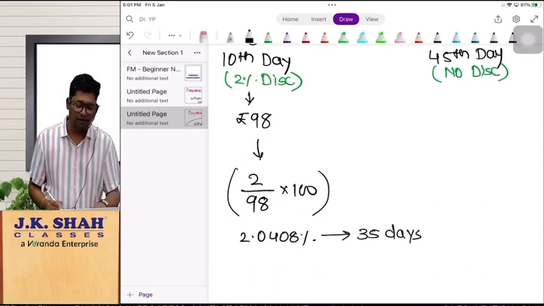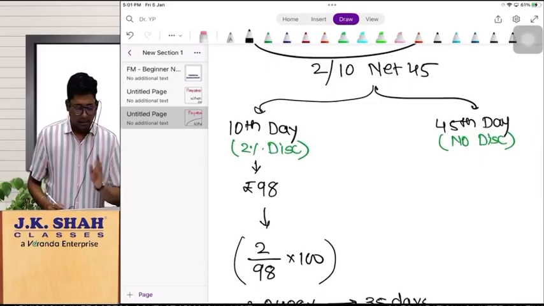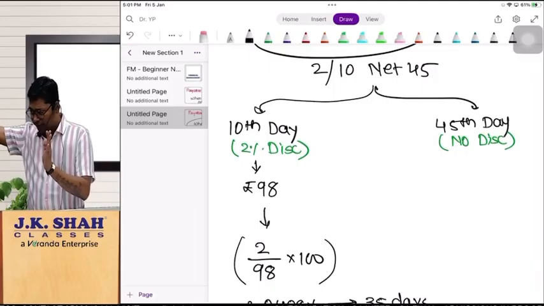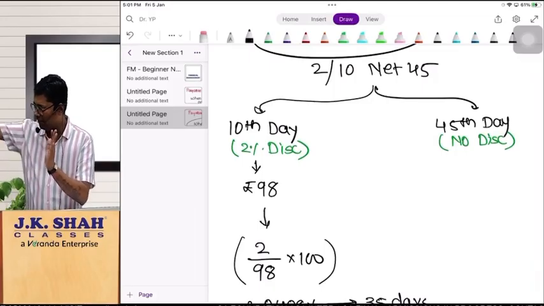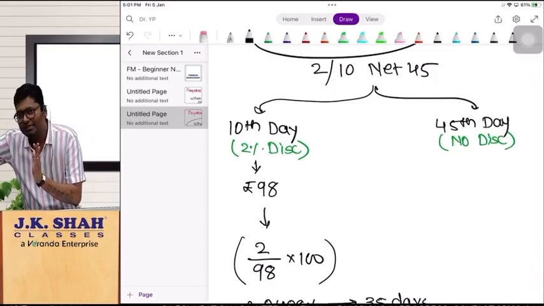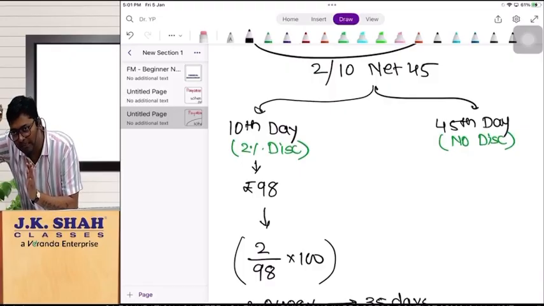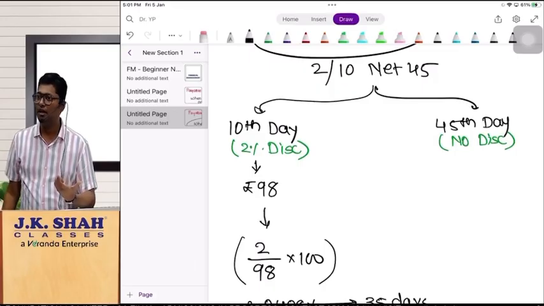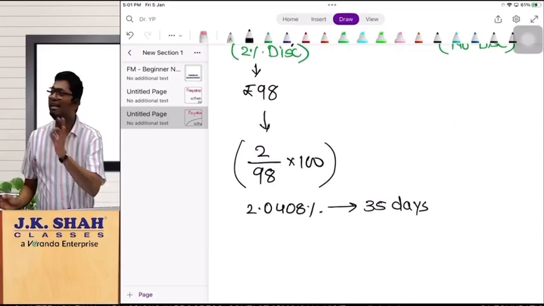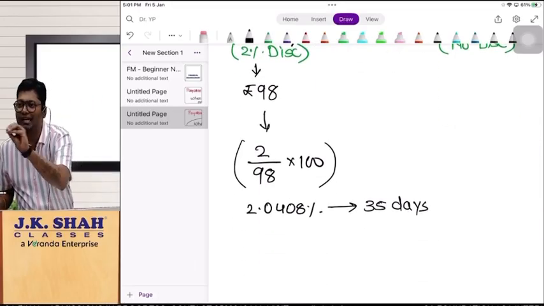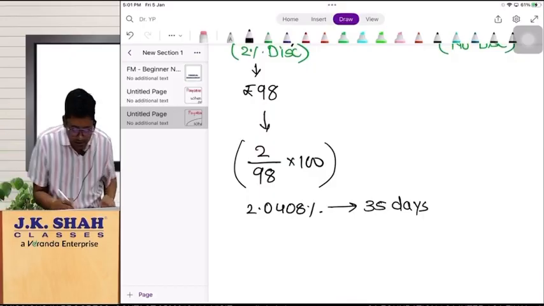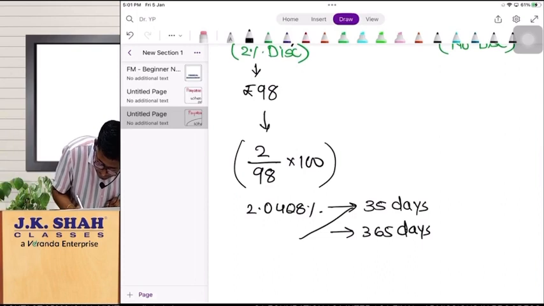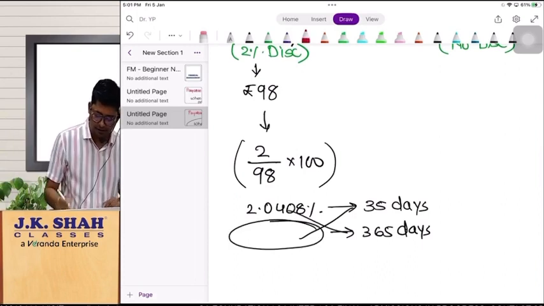Tell me, 35 days, how do I compute it? Instead of making payment on the 10th day, if you pay on the 45th day, you will have 35 extra days available with you, right? So the supplier is giving you a benefit of 2 rupees, but is this a benefit for the entire year or a benefit of paying 35 days early? So this 2.0408 is our benefit which we earned by paying 35 days early. If you want to calculate the yearly cost, then for that purpose you should simply compare the computed figure with 360 days. Please perform cross multiplication here.